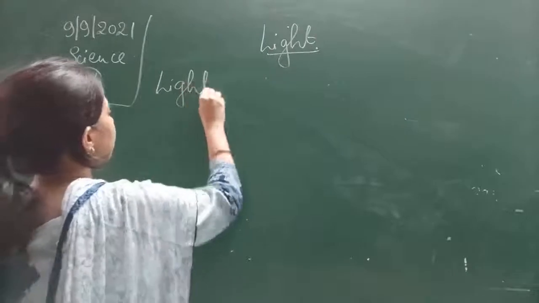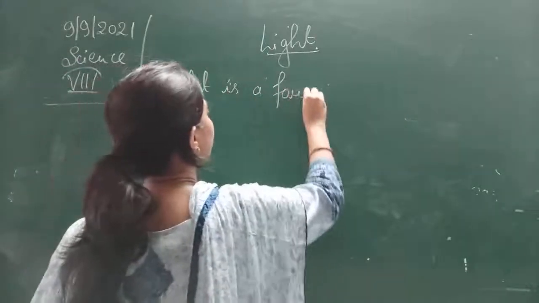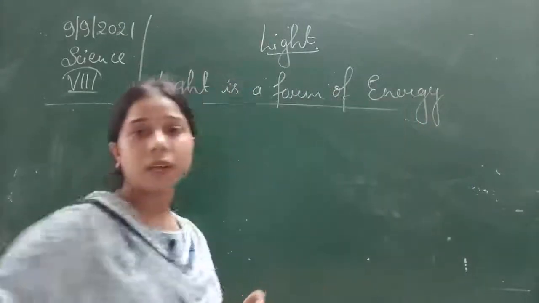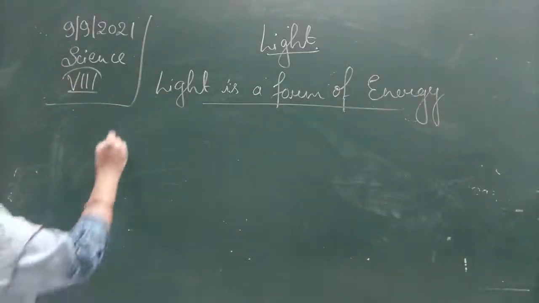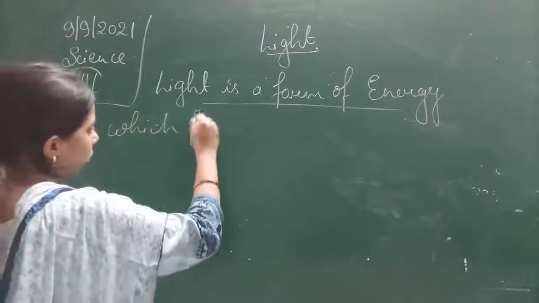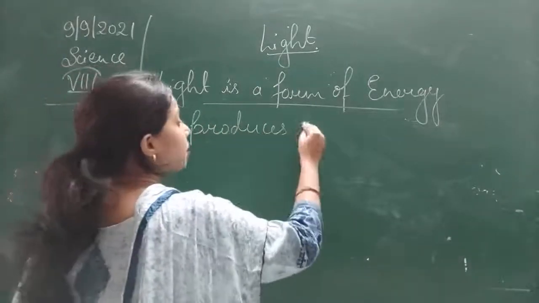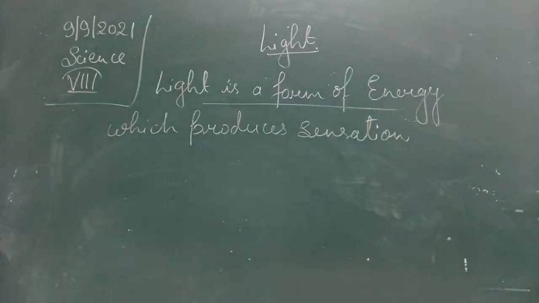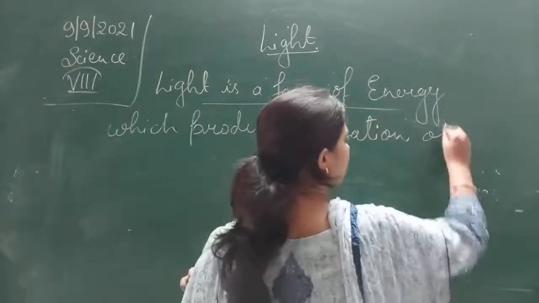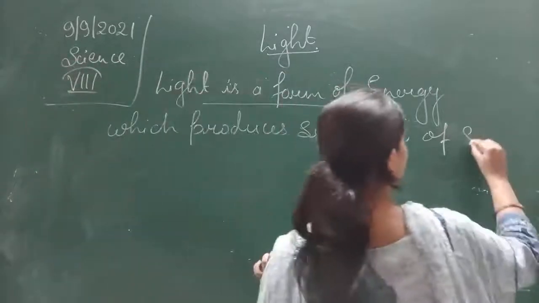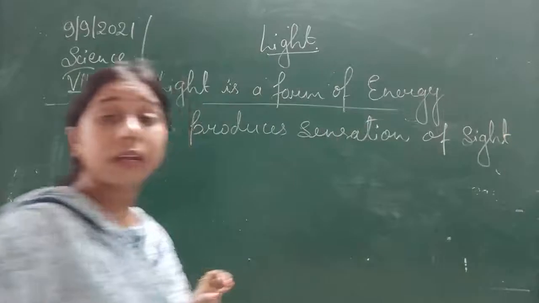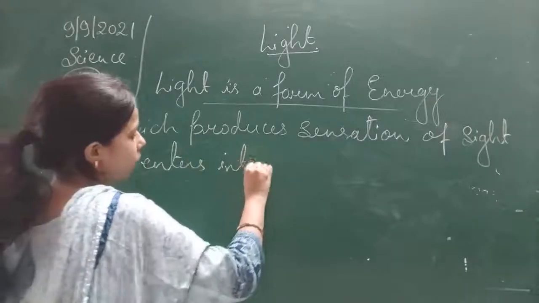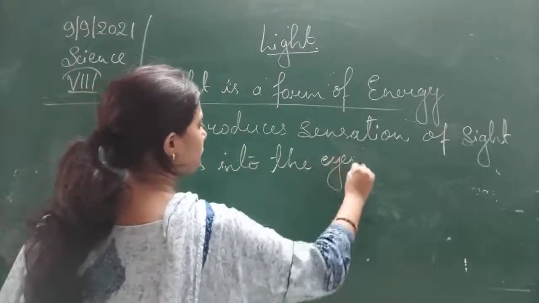Light is a form of energy which produces the sensation of sight when it enters into the eyes.